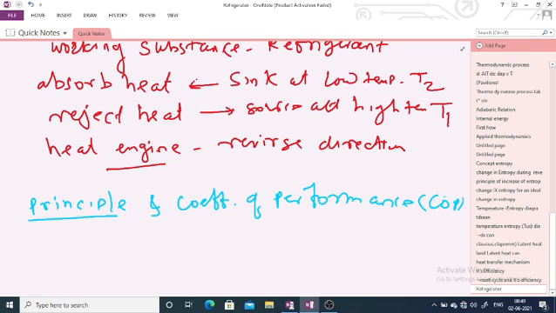It takes place through a cycle in such a direction that some heat is taken from the heat reservoir at a higher temperature. In a Carnot heat engine, heat is absorbed from the hot reservoir, which is at a higher temperature, and it rejects a small amount of heat to the reservoir at a low temperature.